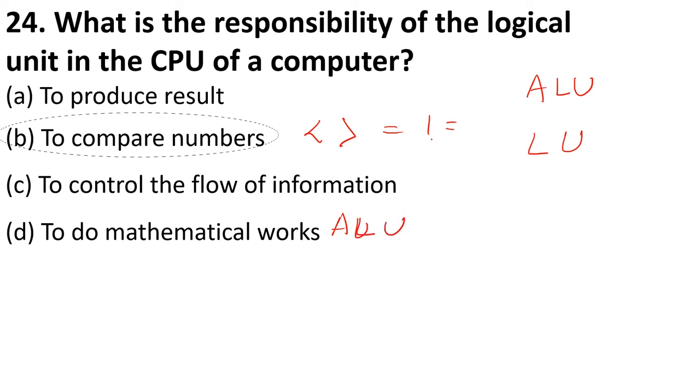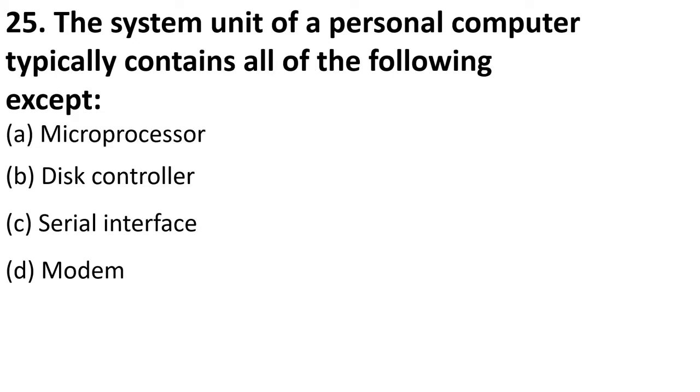Okay, next is, the system unit of a personal computer typically contains all of the following except. So the question is saying the system unit of a PC, personal computer, which contains this. Yes, a PC contains microprocessor. This is right. Disk controller is also there. Serial interface is also there. But modem is not a part of the system. It is there externally, and its task is to convert analog signals into digital and digital into analog.